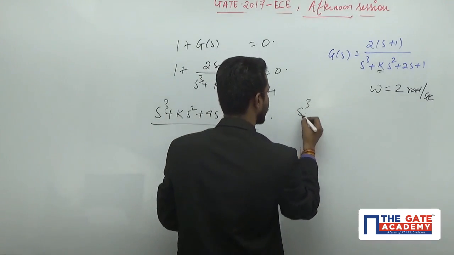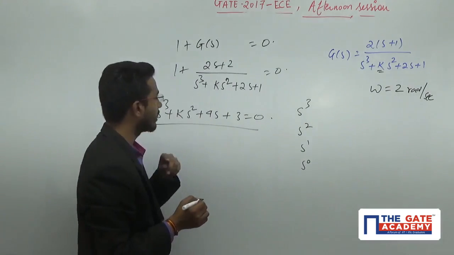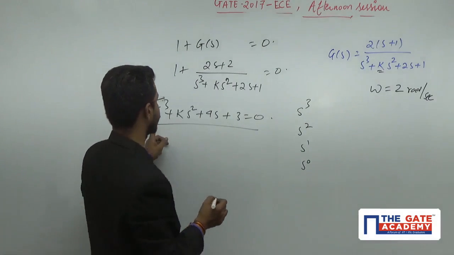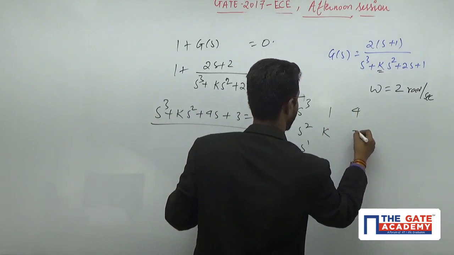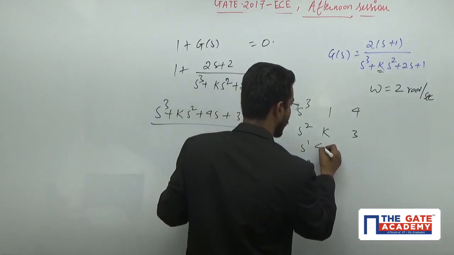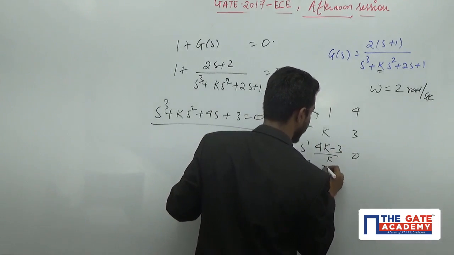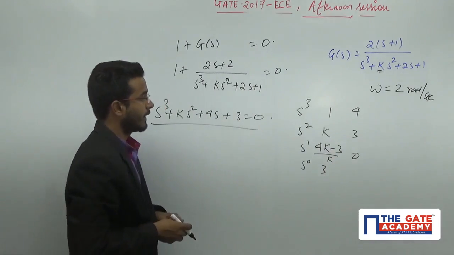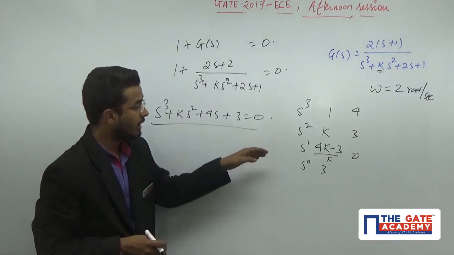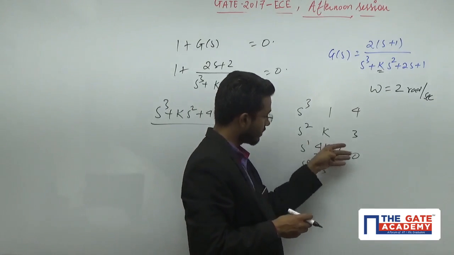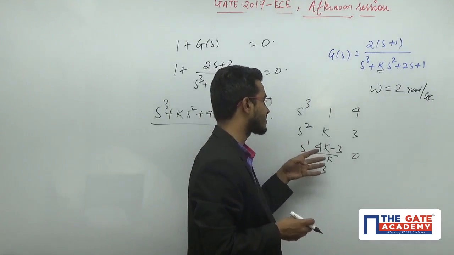That means, with s cube, s raised to 2, s raised to 1, s raised to 0, I will do the RH criteria. The first row is 1, 4, then K and 3, then (4K minus 3) divided by K, 0, and you will get 3. Now, if you want to claim that my system is marginally stable, you should get a row of zeros. Then only you can claim that your system is marginally stable.